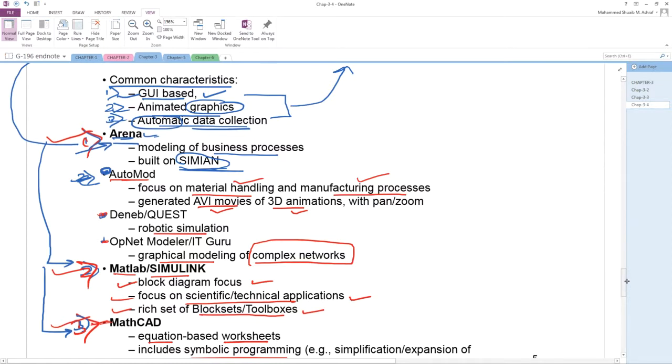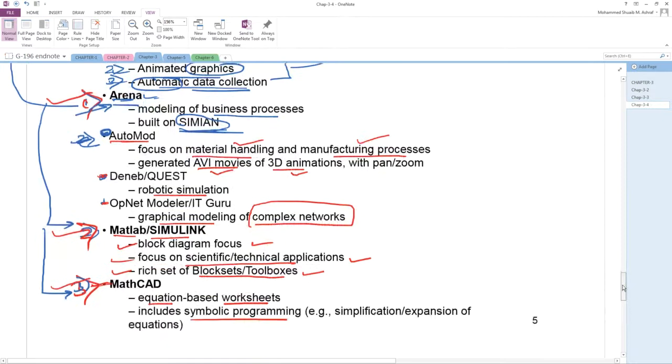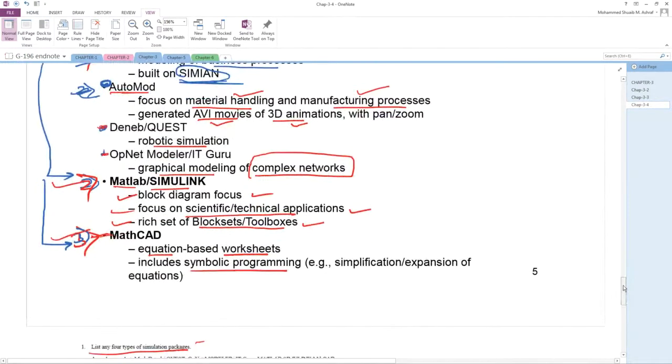Okay. So any question up to here? Any question up to here? All students understand? Okay. Because this is theory, you have to remember this. Yes.